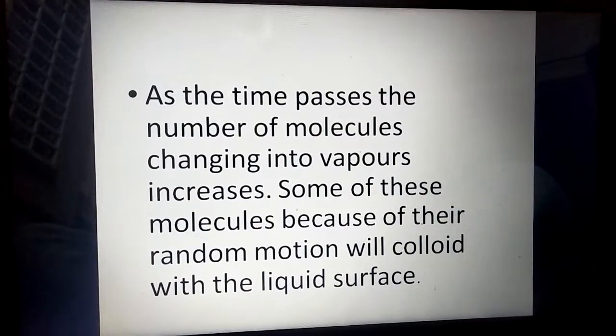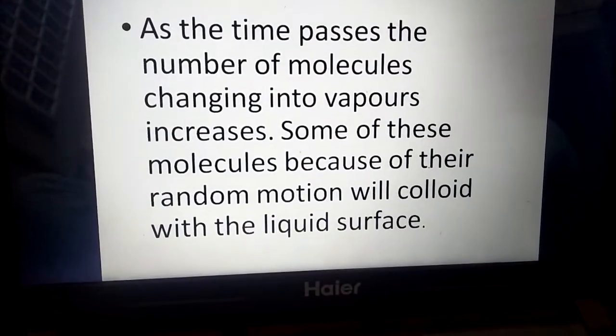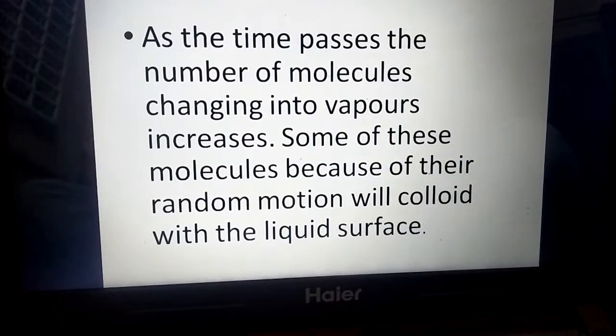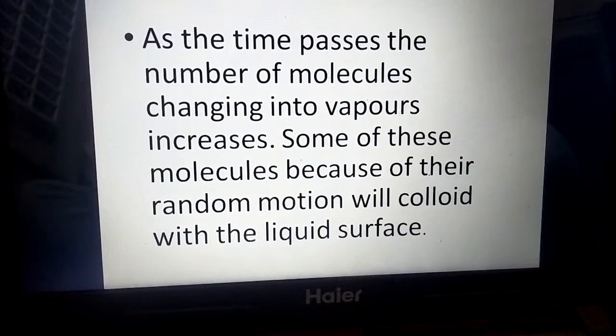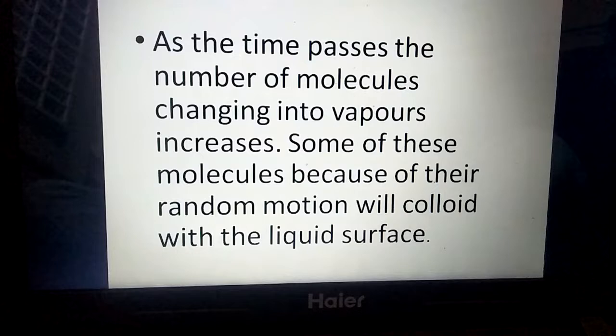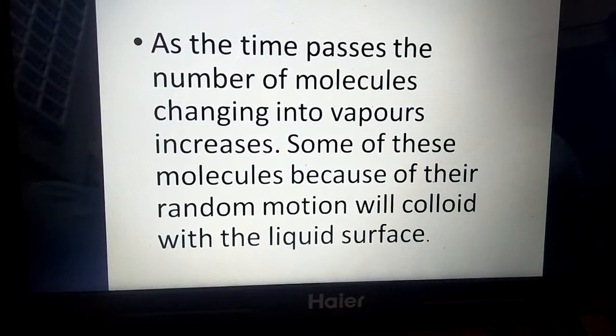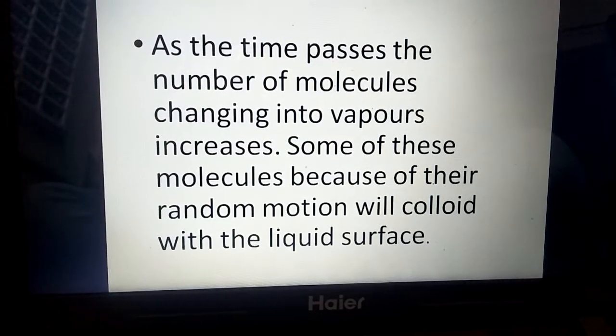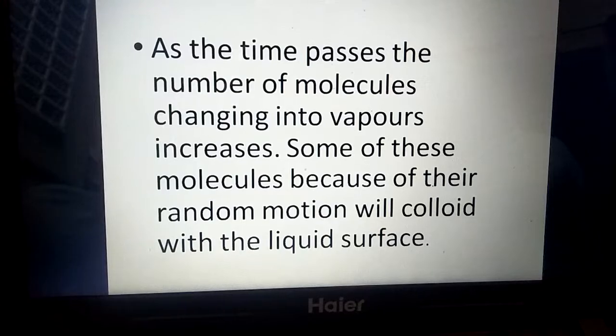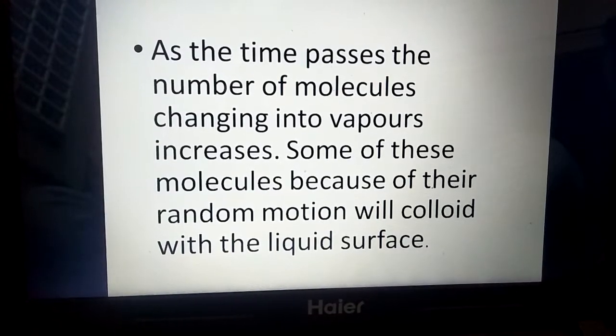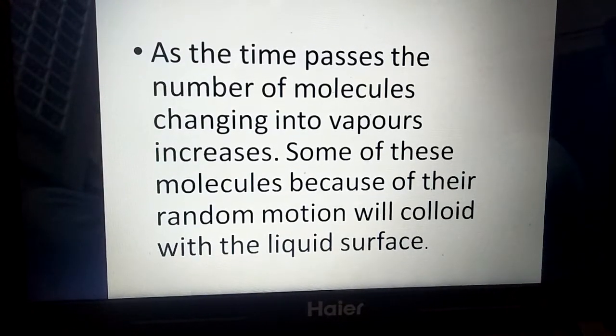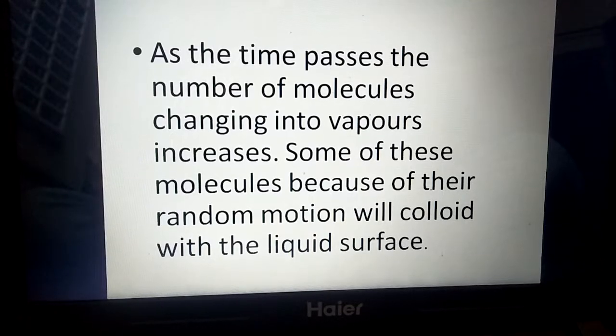As the time passes, the number of molecules changing into vapors increases. Some of these molecules, because of their random motion, will collide with the liquid surface. As we all know, with the passage of time, the rate of evaporation increases. As the rate of evaporation increases, more and more molecules of liquid will change into the vapor.